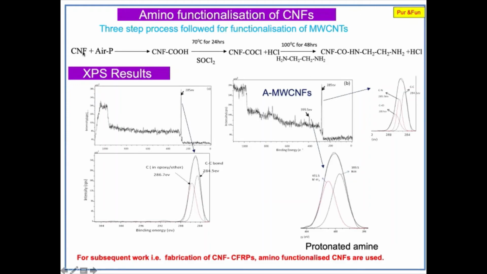Now you see that everyone takes carbon. Everyone treats it with some kind of nitric acid. Everyone thinks that every group is a carboxylic acid group, but it's impossible to have only carboxylic acid groups. You can have a variety of groups, and of those, some of them are carboxylic. Then you may ask, sir, why are you interested only in carboxylic acid? This group is the only group that's going to react with your epoxy. This group will finally be converted to some kind of amine linkage, and this amine is the only one that is going to react with your epoxy during the curing process.